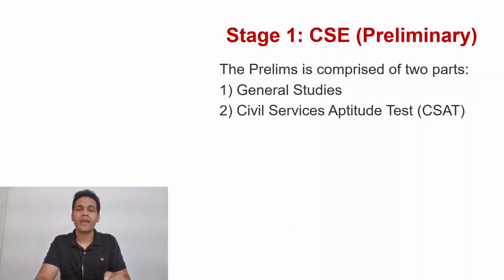Even though it is just a qualifying paper, where we have to achieve just 33%, over the last 3-4 years we have seen that aspirants are struggling with time management in CSAT and the nature of questions. UPSC is deliberately trying to make it more difficult because a lot of students used to take it for granted and wouldn't prepare for it.